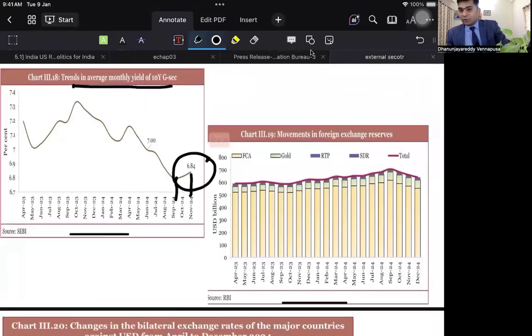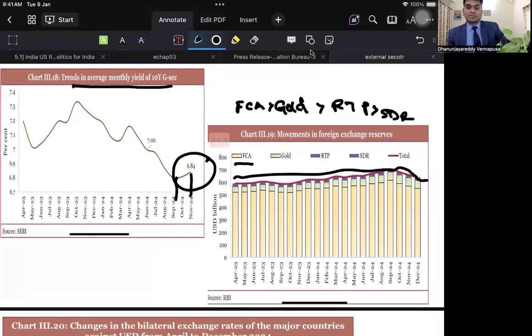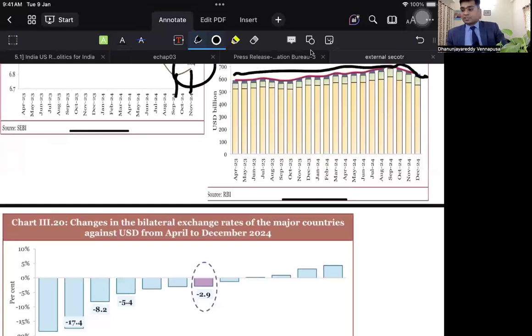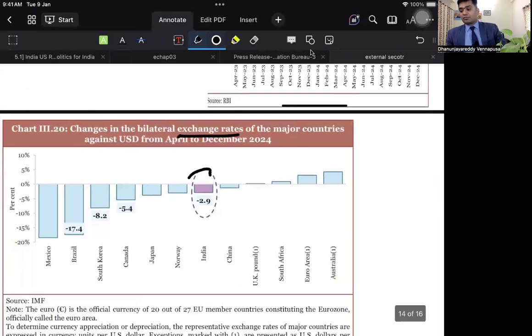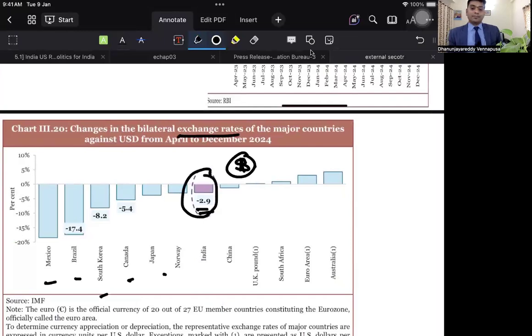The foreign exchange reserves of India are dominated by foreign currency assets, followed by gold, which are maintained by RBI. This is followed by RTP and SDR. The total forex reserves are somewhere around 604 billion US dollars. And they are speaking about exchange rates. The exchange rate has been very slow for India. India has been negative, which means the Indian currency has depreciated compared to the US dollar. At the same time, other countries have depreciated much more than India. This is what they are saying.